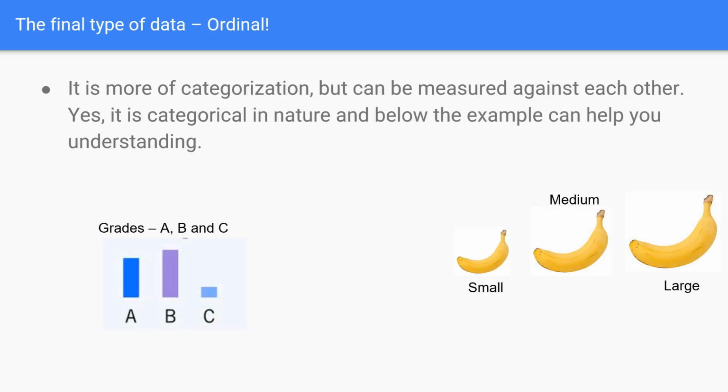And the final type of data is ordinal. It's more of categorization, but there is a mild change. You can measure them against each other. It's categorical in nature, but they enable you to measure them against each other. You can see that grading is a simple example here. A, B, C is there. I can see A, B, C as categories, but they can be compared against each other. Now, banana is there, small, medium, and large. They have been categorized as small banana, medium banana, and large banana, but I can measure them against each other as well. So this is called ordinal type of data. So we have seen three types of data here: numeric, then categorical, and finally ordinal. I have explained it very clearly, I believe.